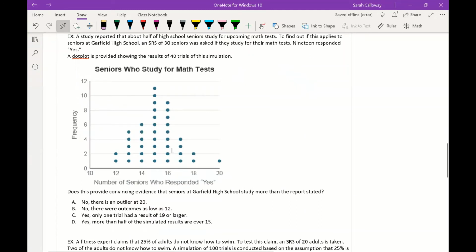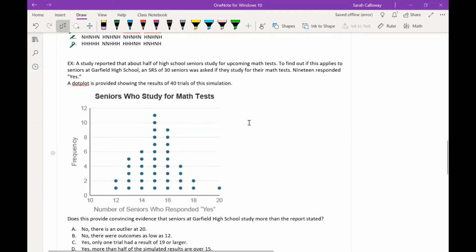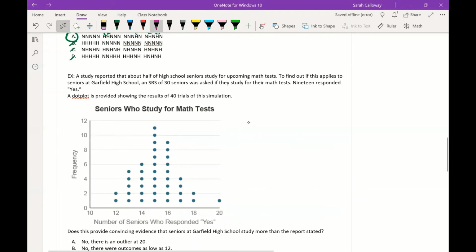For B, the next problem, we're going to look at drawing a conclusion from information about simulation. A study reported that about half of high school seniors study for upcoming math tests. So that's their claim, right? So the claim is 50%.